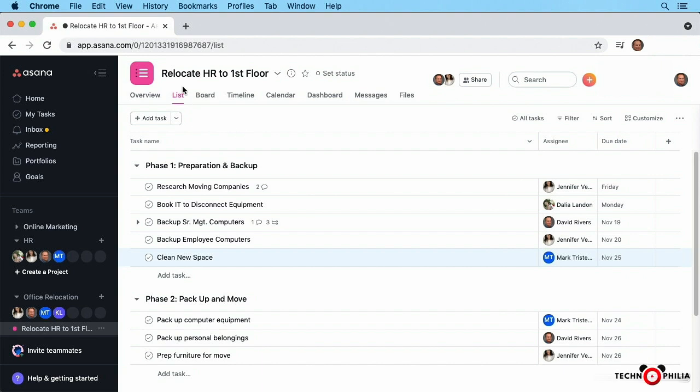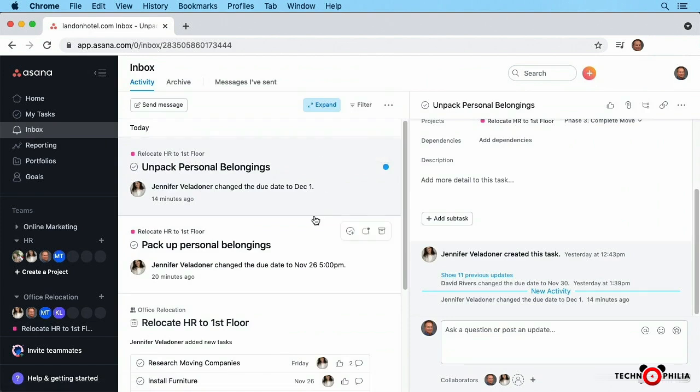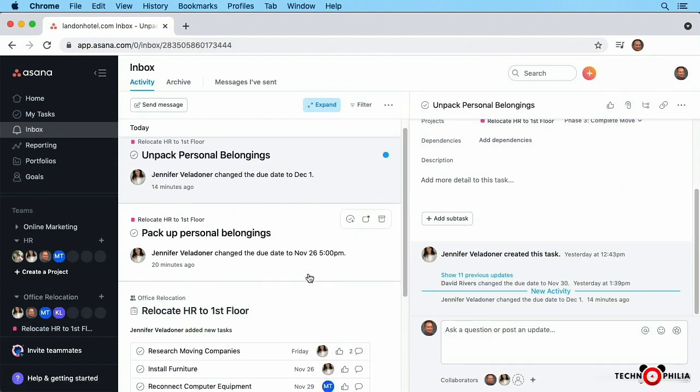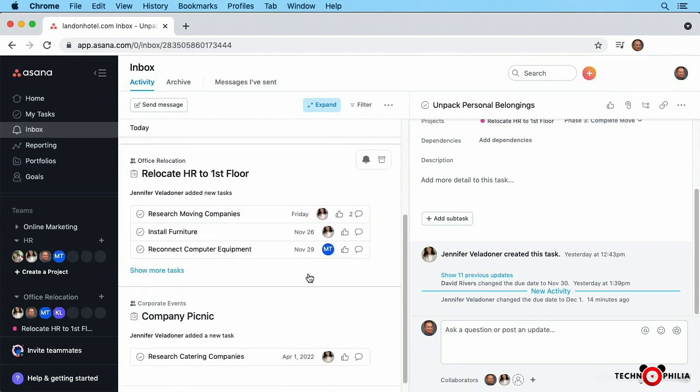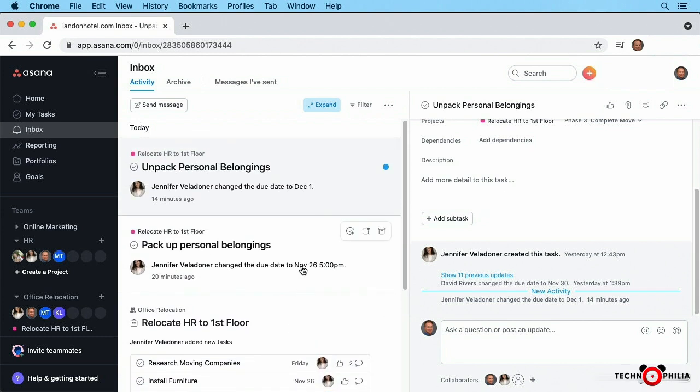Here you can see, looking at the Relocate HR to First Floor project, over on the left-hand side, my inbox has an orange dot next to it. Clicking this will show notifications, and notifications will be sent when things happen in a project. For example, when you're mentioned, when tasks are assigned to you, when they're updated, you'll get information on those tasks, but they can really pile up over time.